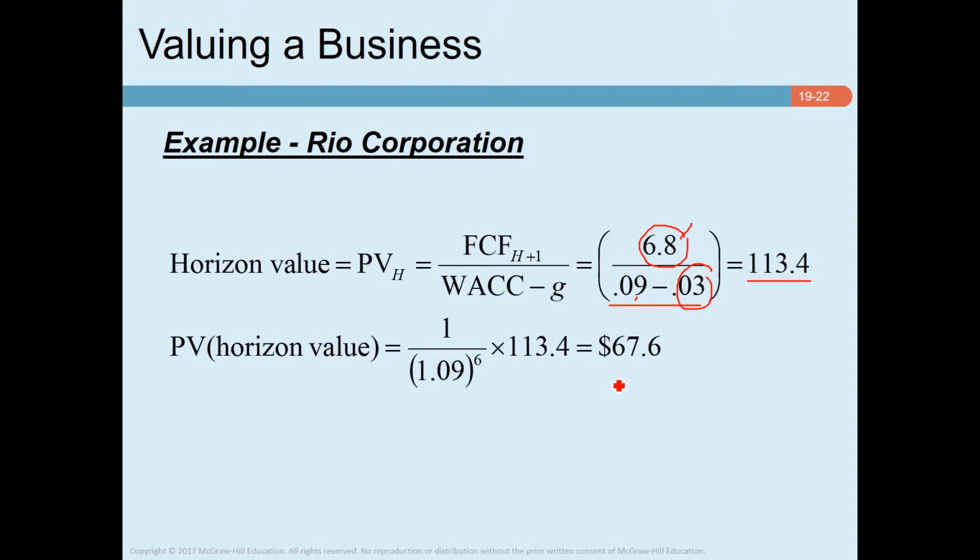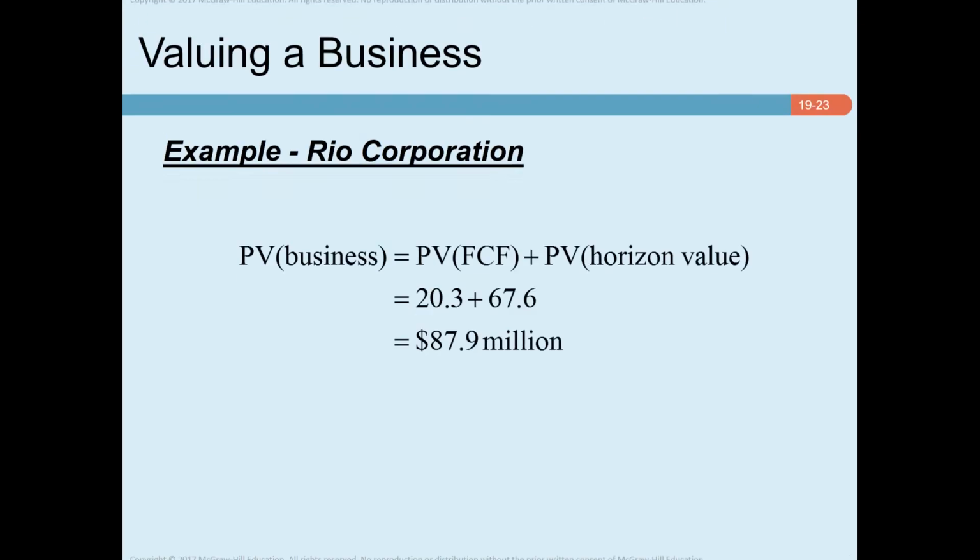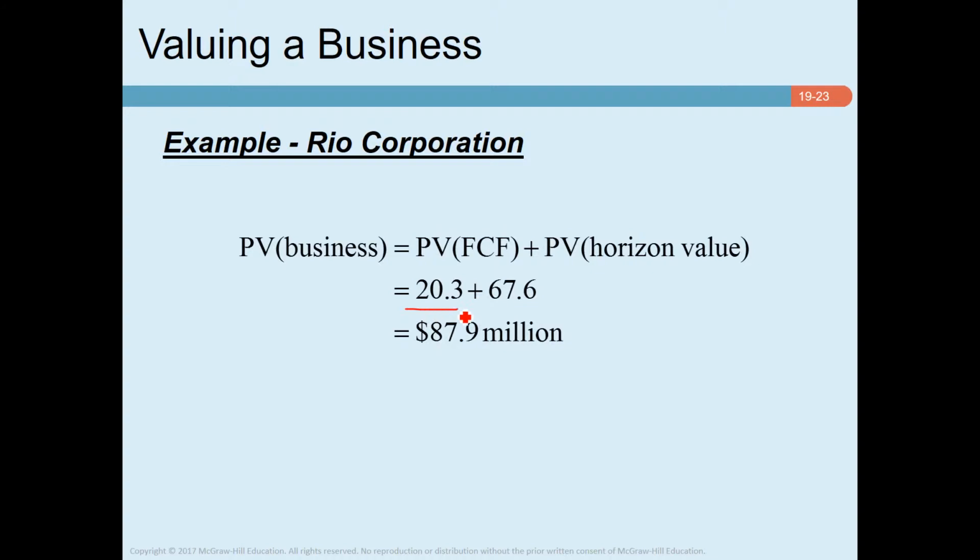So this is the present value, that means the horizon value at time 0. This is the present value of the free cash flow for the medium term, and this is the present value of the horizon value. As we sum them up, we get the present value of the corporation, which is $87.9 million. So that's the discussion on valuing a business.